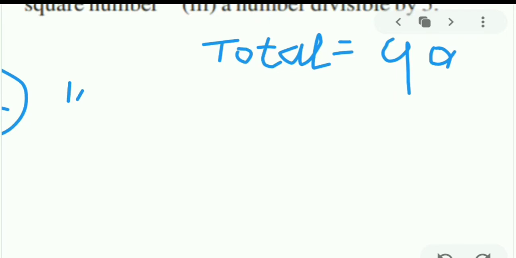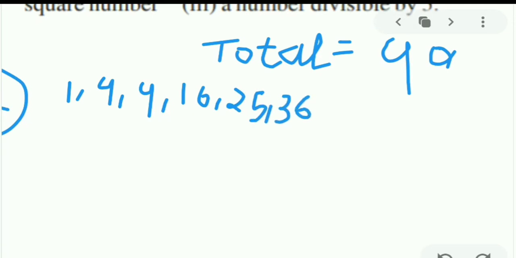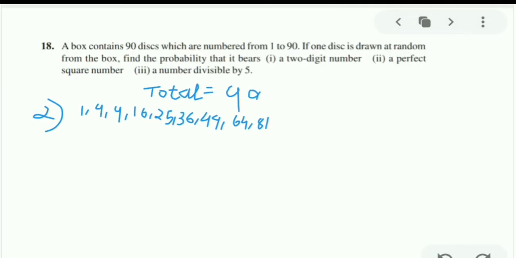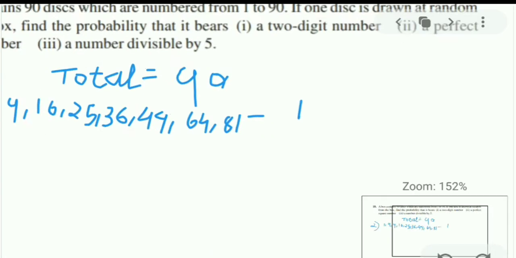1 is a perfect square. 1 1s are 1, 2 2s are 4, 3 3s are 9, 4 4s are 16, 25, 36, 49, 64, 9 9s are 81, and 10 10s are 100, so we are not counting. So this much possible outcome. So these are the possible or favorable outcomes.